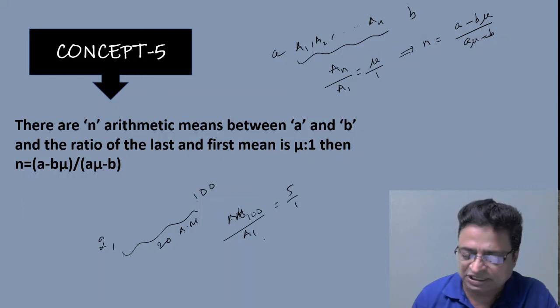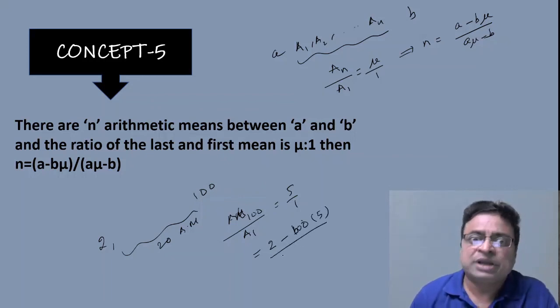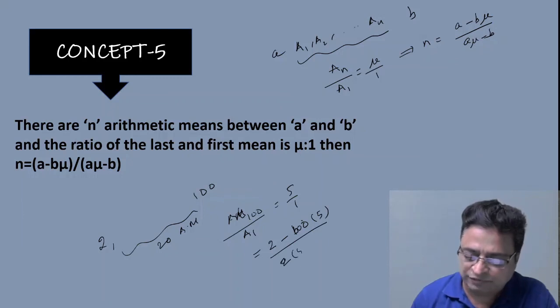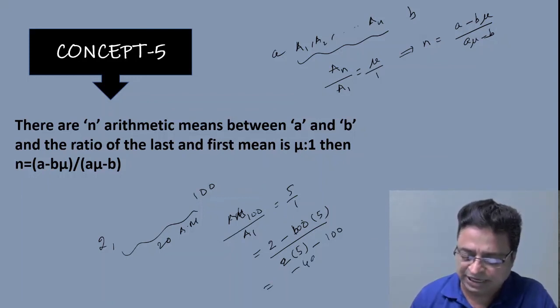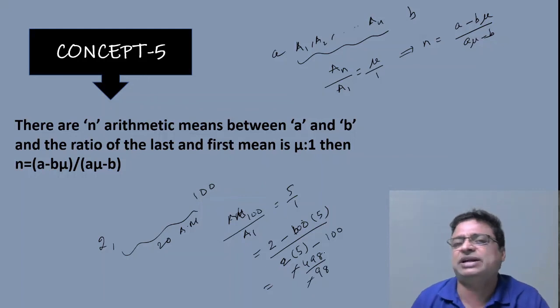If they ask the question like this, then my answer would be: a is 2, minus b into mu, b means 100, mu is 5, by a mu, that means 2 into 5, minus b, that b is my 100. After simplification, this is 500, 2 minus 500, that means minus 498, by 10 minus 100, that is 98, minus cancels, you simplify, you will get the answer directly.